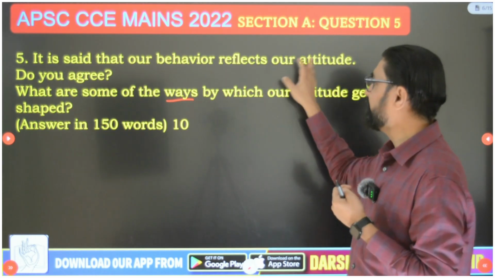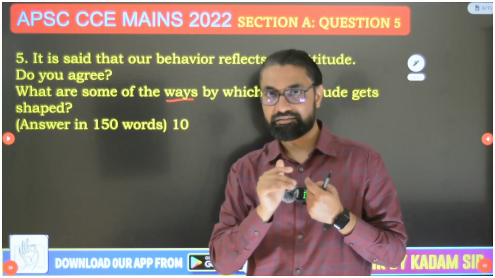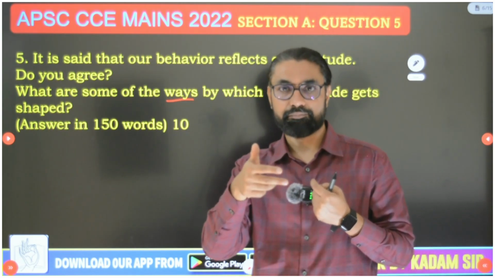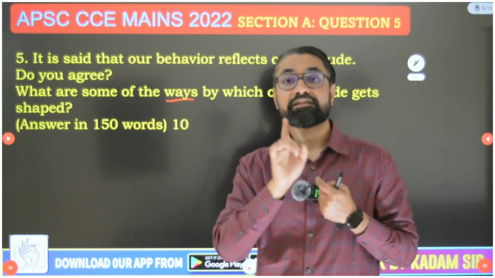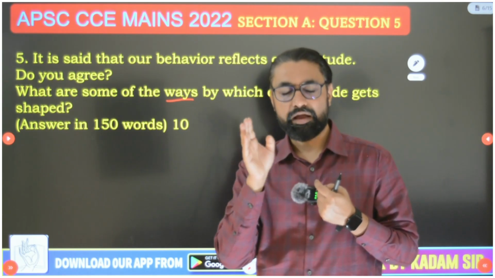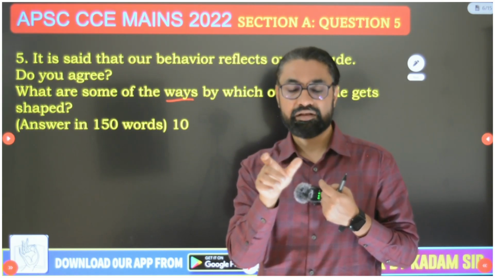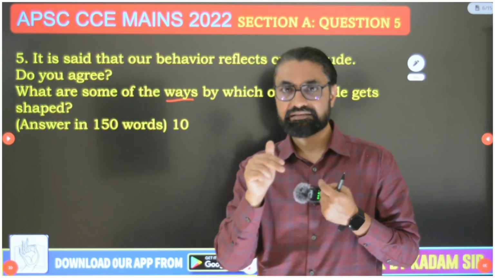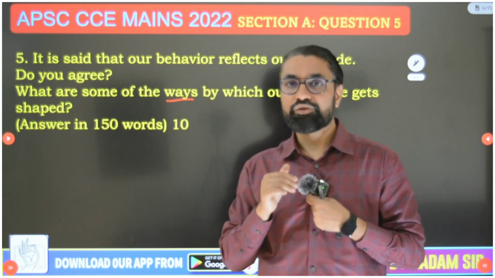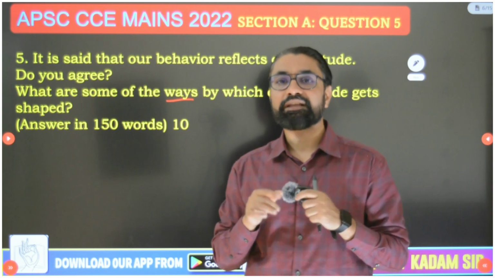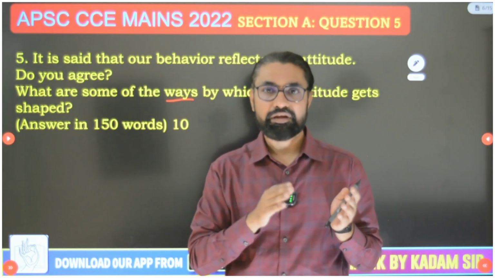Our behavior reflects our attitude. Yes, I agree, these are the reasons, and this is the example. No, I don't agree. Sometimes attitude and behavior mein there is a discrepancy. Counter attitudinal behavior can exist. These are the reasons. And then in conclusion, you write about this complex dynamics or interplay between attitude and